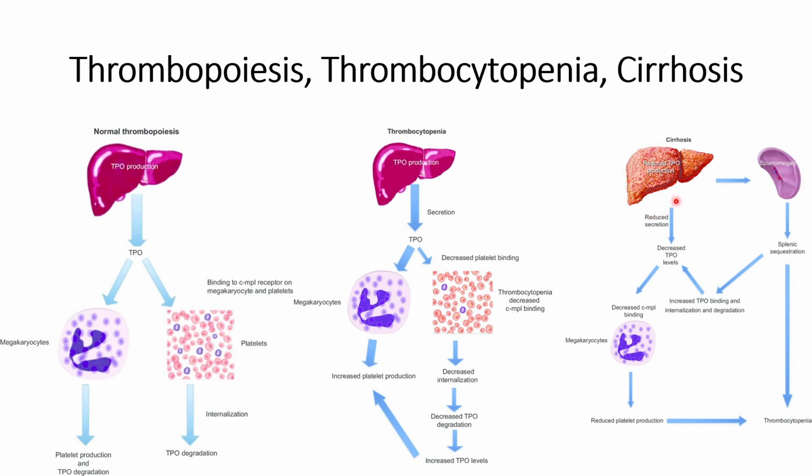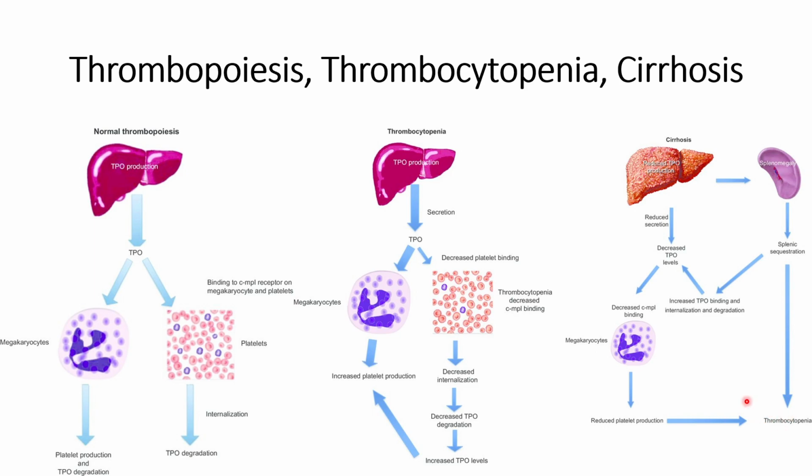Reduced TPO production because of the cirrhosis condition will lead to decreased CMPL binding interaction, and the interaction with platelets will also be decreased because the amount of TPO produced is low. Since the interaction with the megakaryocytes is low, it will lead to low platelet production, and this low platelet production will cause thrombocytopenia.